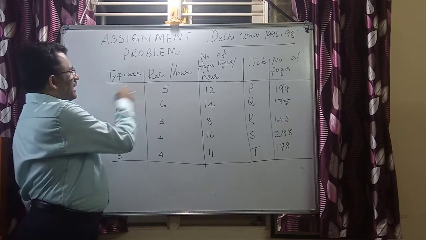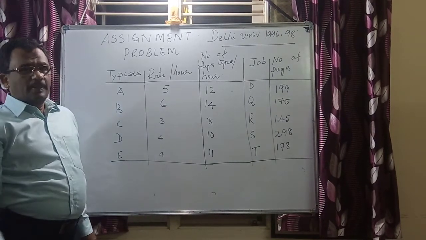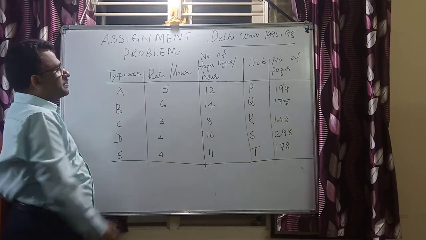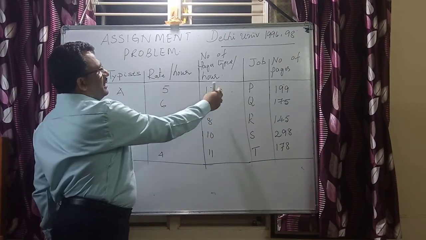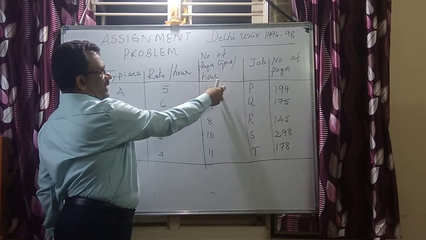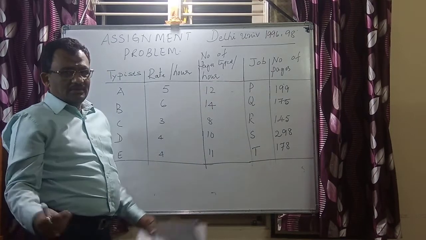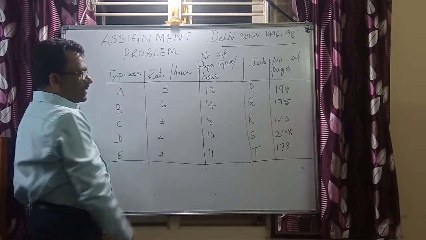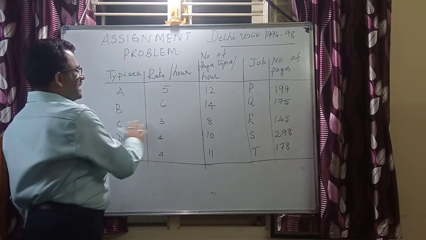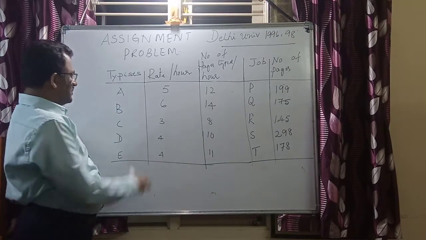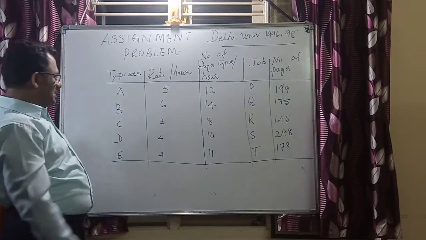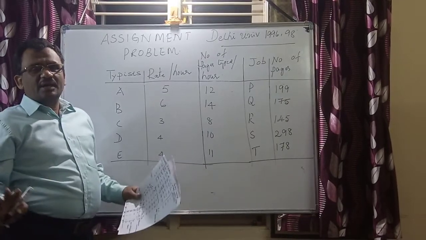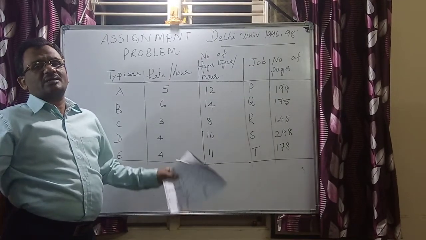And again, their typewriting speed varies. A has a speed of 12 pages per hour, and 14 pages per hour is the potential of B. Again, C is 8 pages per hour, D 10 pages per hour, and E is 11 pages per hour. That's what I said, the data is not structured well.